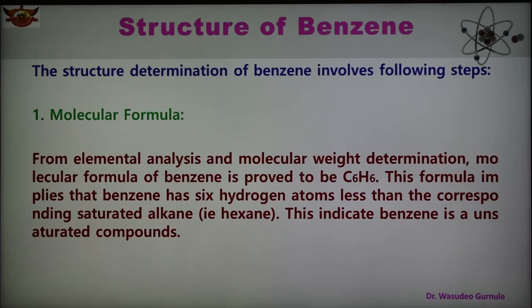and therefore it indicates benzene is an unsaturated compound. This formula C6H6 shows that benzene has 6 hydrogen atoms less than the corresponding saturated alkane, that is hexane, and this indicates benzene is an unsaturated compound. As we know, there are two types of hydrocarbons, saturated and unsaturated. Unsaturated contains carbon-carbon double bonds. So here also it indicates the benzene molecule has double bonds, or is an unsaturated compound. And this is the molecular formula. So the molecular formula of benzene is C6H6.